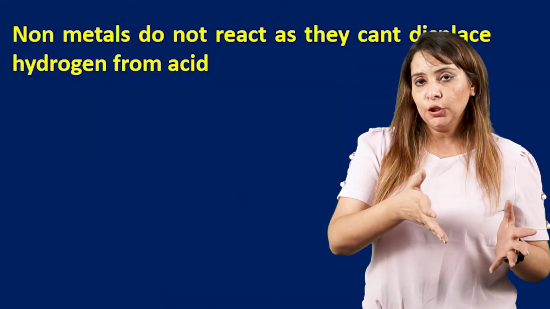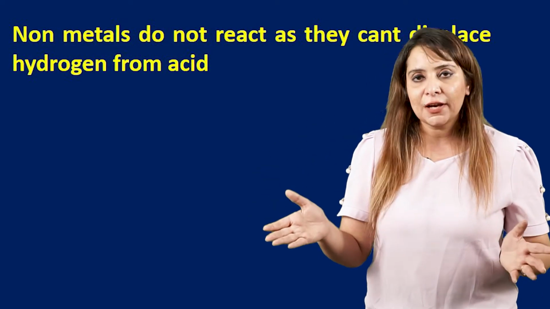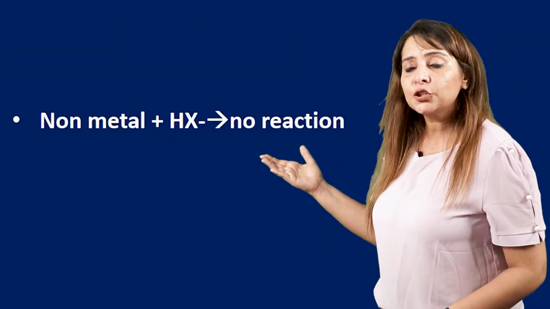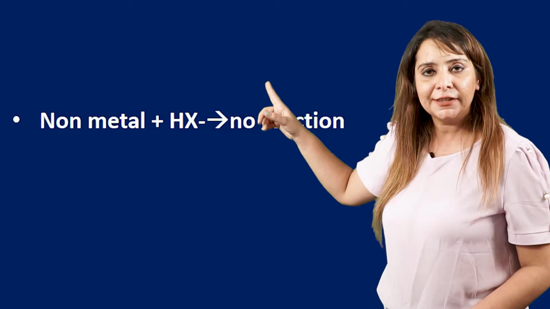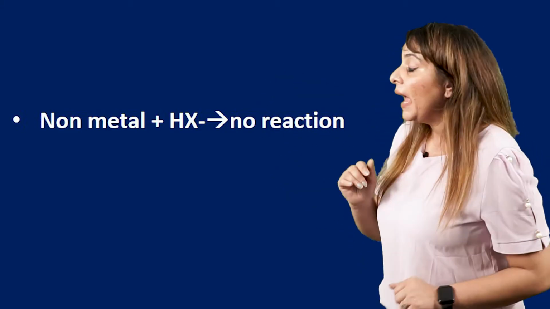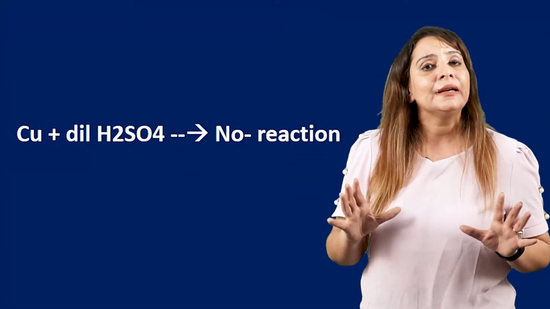So let's move on to non-metals now. If I take a non-metal and react it with some dilute acid, then there won't be any reaction. The reason is the same, because in order to cause reaction, they have to react with the negative part, and they can do so only by displacing the hydrogen. And in order to displace hydrogen, they have to donate electrons. So do you think that non-metals can donate electrons? No, they cannot donate, because they don't possess extra electrons. They are themselves electron acceptors. That is the reason the reaction won't take place.